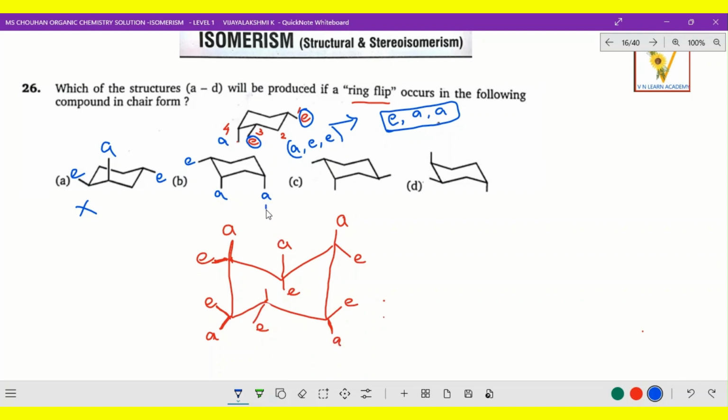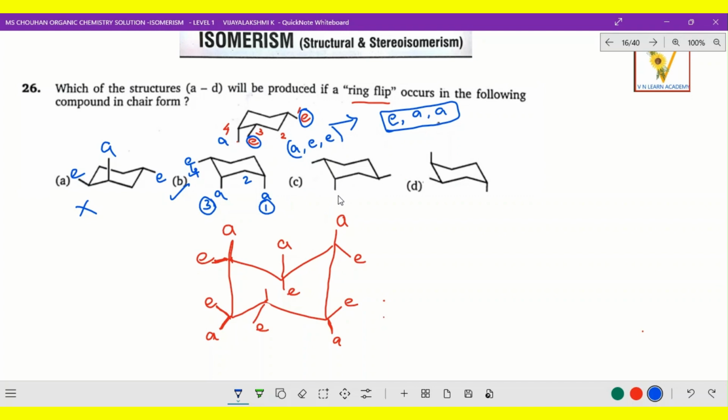So this is 1 and this is 2, and this is 3 and 4. Actually, at the second carbon there is nothing; at 1, 3 and 4, right? So this is also 1, 3 and 4, right? So E A A, got it now? So that is option B.